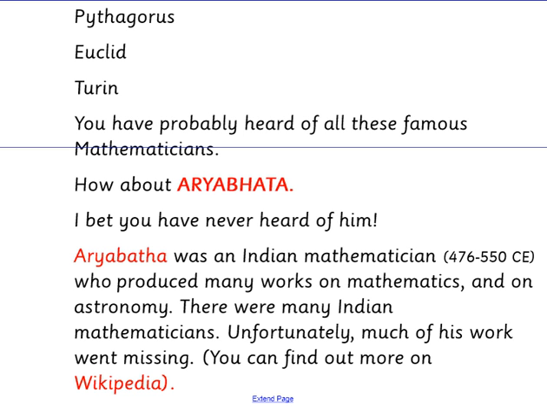There are very many Indian mathematicians. In the case of Aryabhata, he was more of a theoretician. He wasn't really interested, I don't think, in what people thought about his work, so his records were fairly skimpy. You can find more about Aryabhata on Wikipedia, but Aryabhata was the man who invented the word sine.